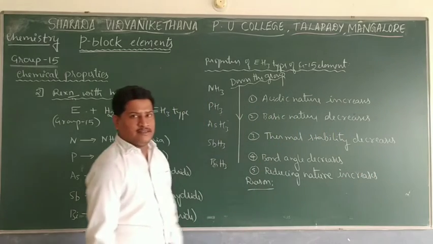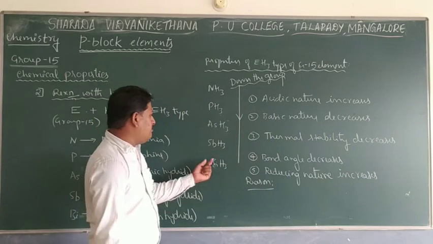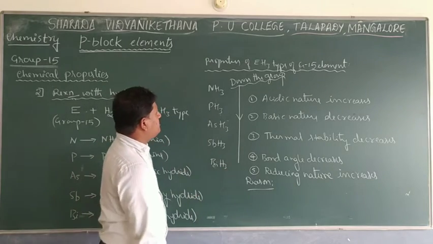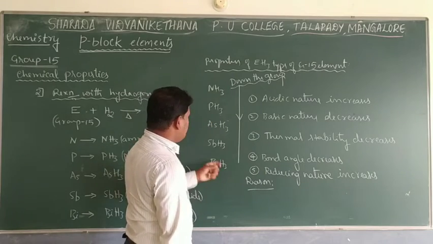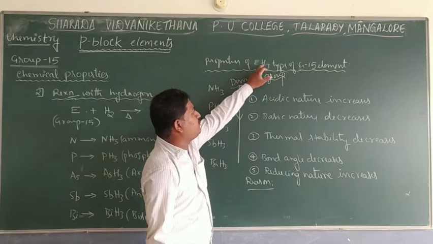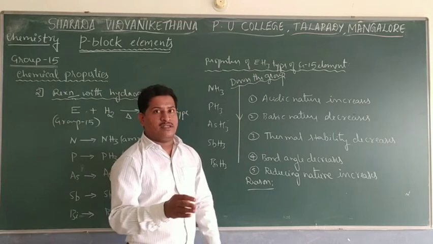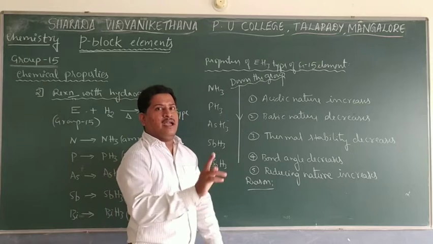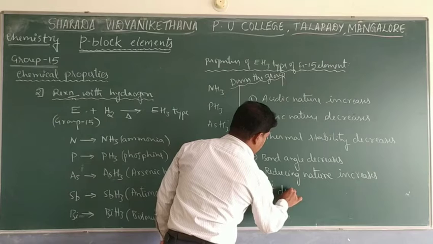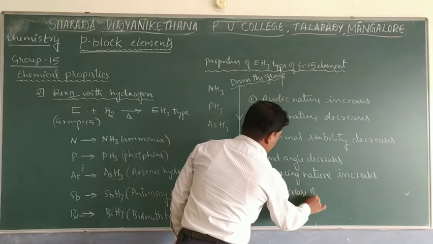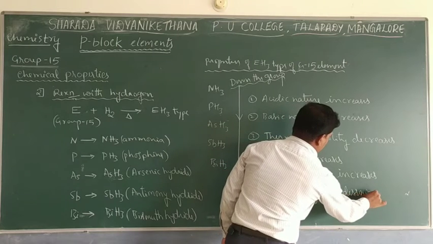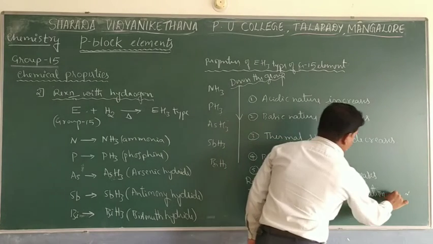For all these cases, the main reason is the bond strength, or the energy required to break the bond. From ammonia to bismuth hydride, the bond strength between E and H decreases, and bond dissociation energy also decreases.